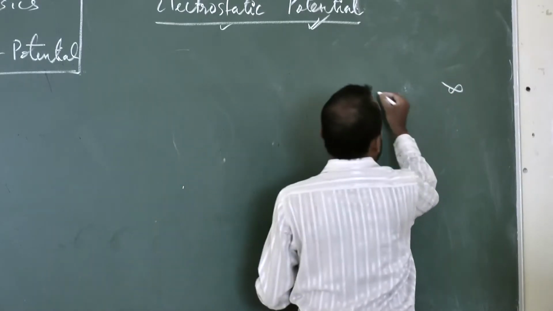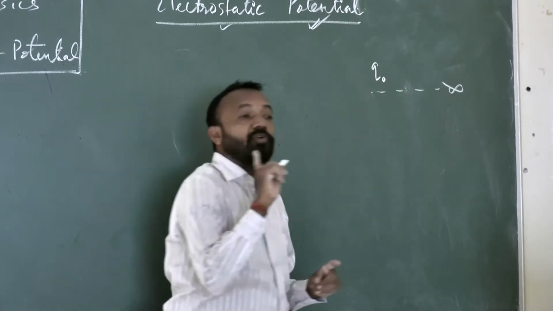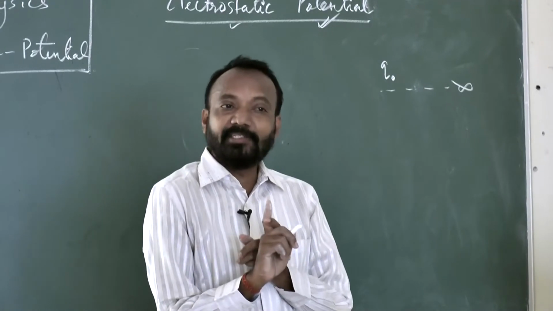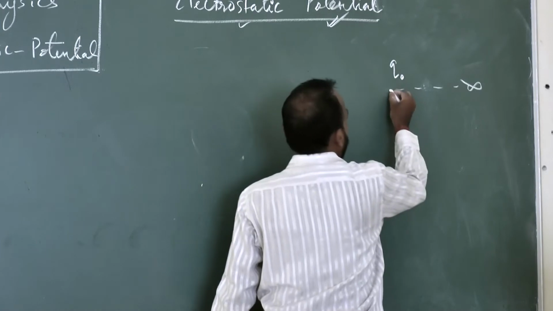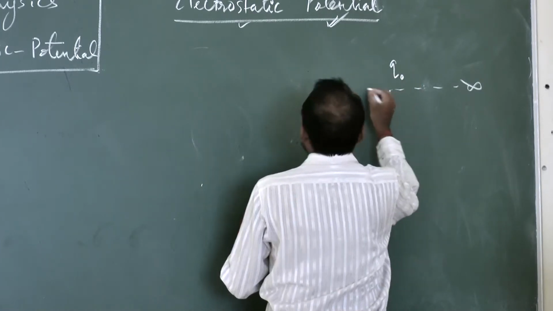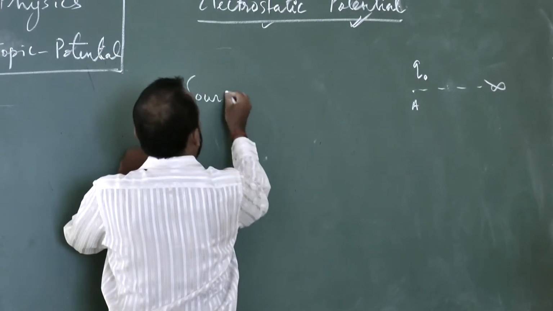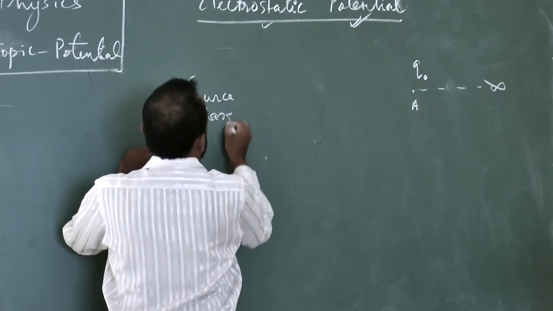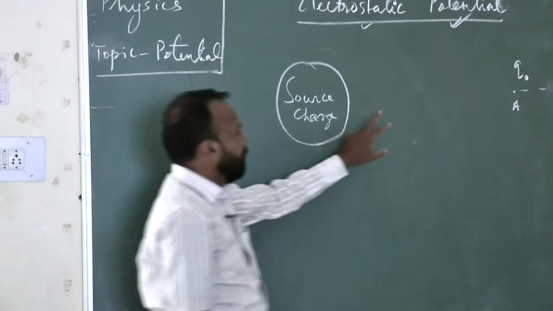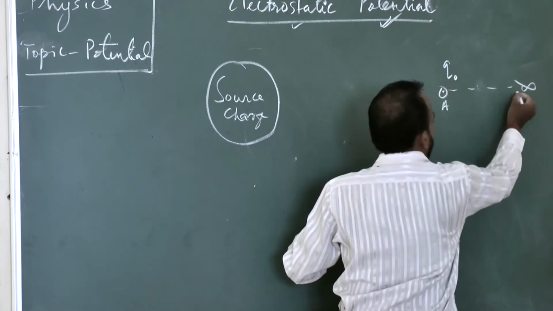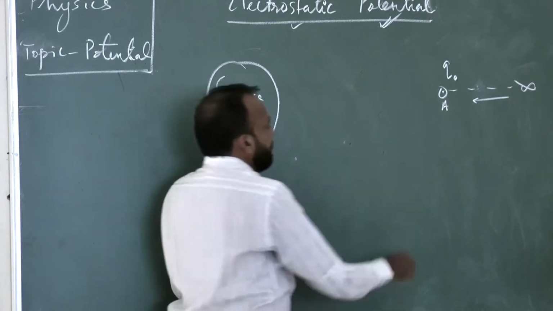Now, from infinity I am bringing a test charge, plus Q naught. A test charge is always a unit positive test charge. The unit positive test charge is here at position A, and here I can show one source charge, which is also positive. I brought the test charge from infinity, and the source charge is at a distance R from it. Q naught is called the test charge and Q is the source charge.